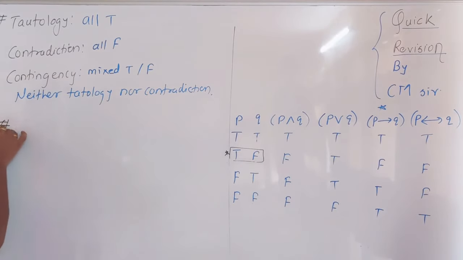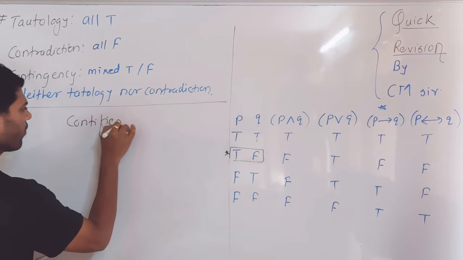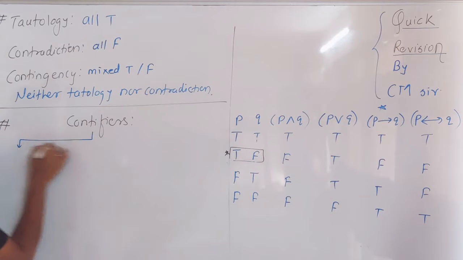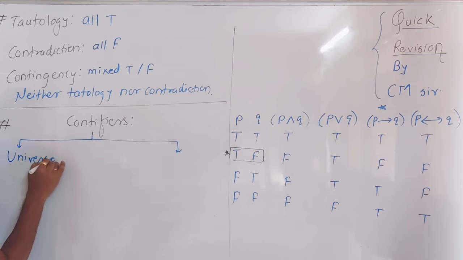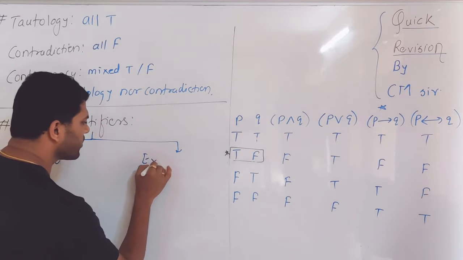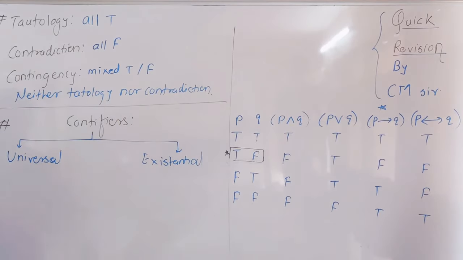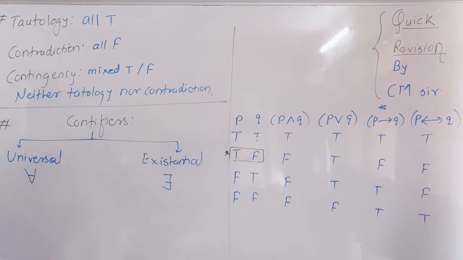Okay, the next article is quantifiers. So what are the quantifiers? There are two types of quantifiers. One is the universal quantifier and the second one is the existential quantifier. So the universal quantifier we denote by this symbol, and the existential quantifier we denote by this symbol, right?